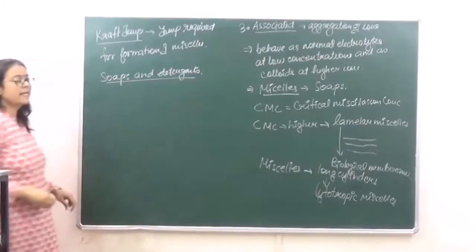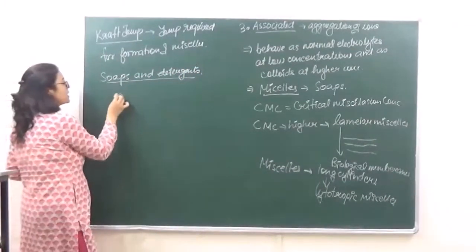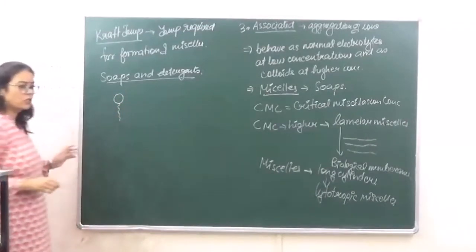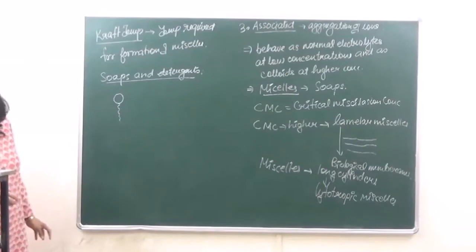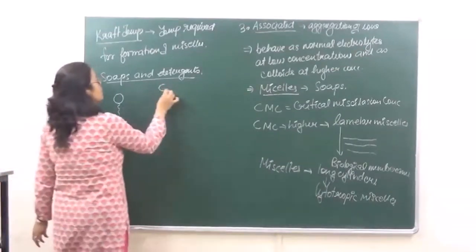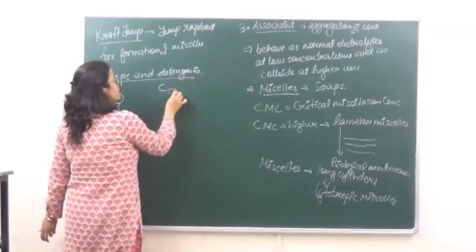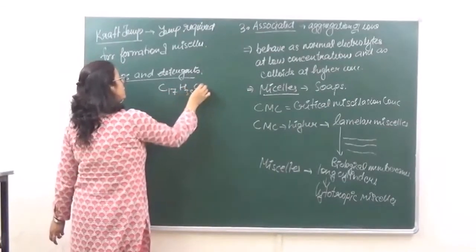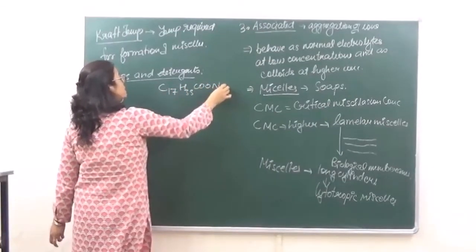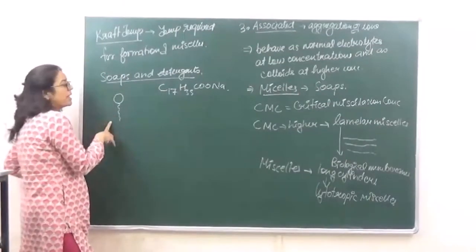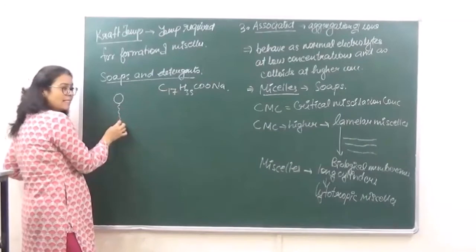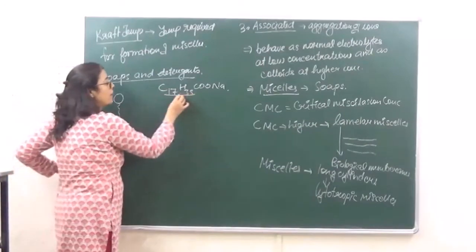Right? So if we are taking micelles as molecules of soaps and detergents, then the micelles can be represented as this kind of a structure. Okay? For example, if we are taking stearate ion, that is, sodium stearate, C17H35COONa. So this is going to have a structure like this, in which this is the tail, which is the hydrocarbon part over here.